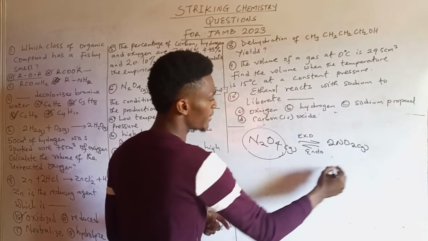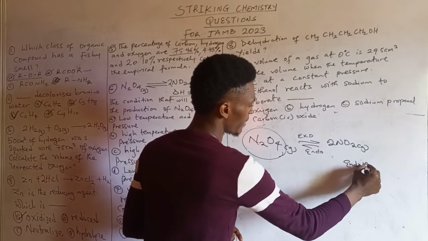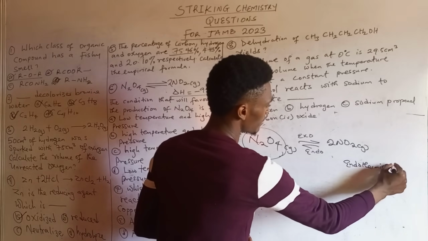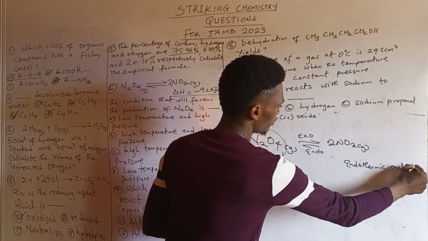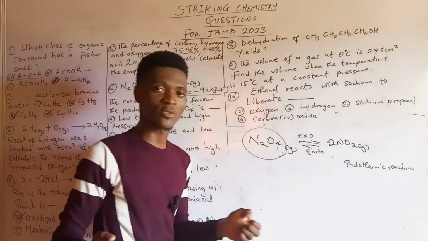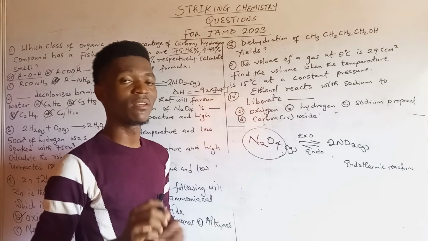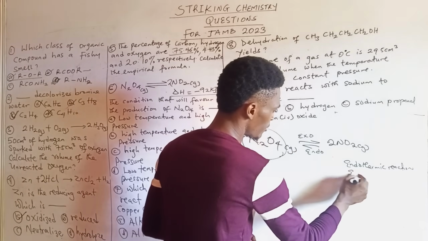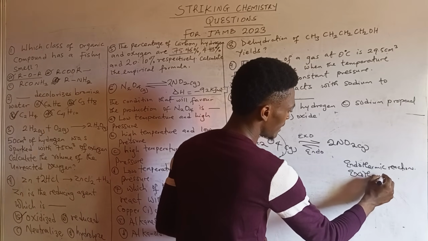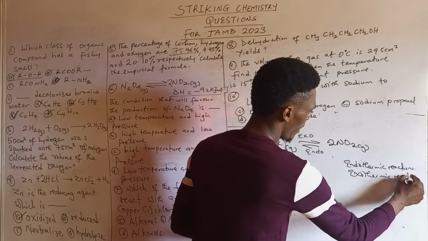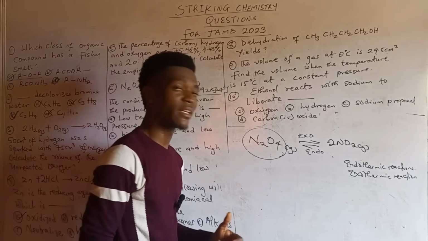Endothermic reactions are reactions that simply love heat. So there are reactions that absorb heat from their surrounding. You get? So they love heat. Then while exothermic, they release heat to the surrounding.